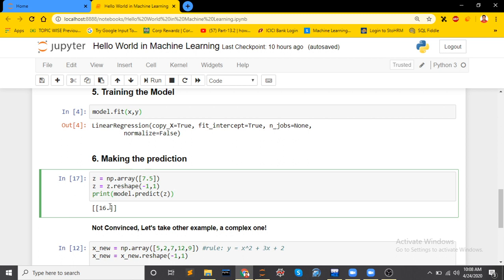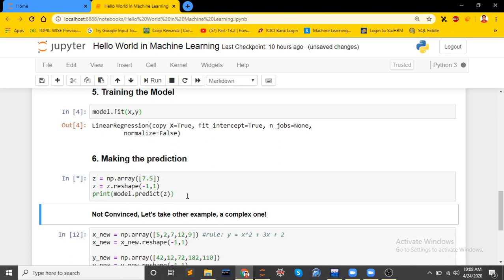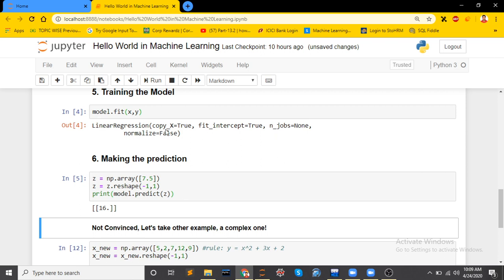For that, I will take another variable which I want to predict. Suppose I want to predict 7.5. Now according to the relation y equal to 2x plus 1, the value for 7.5 should be 16. So let me check whether our model has learned correctly or not. You can see here, if I give 7.5, our model is giving 16 as the answer.